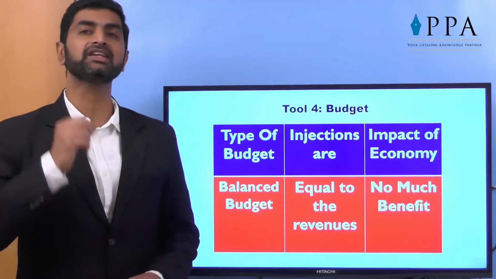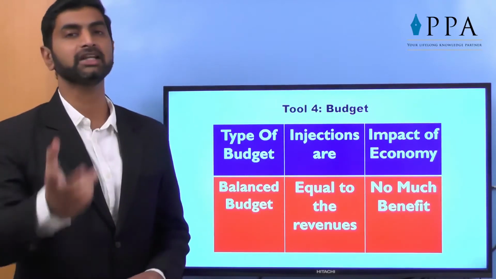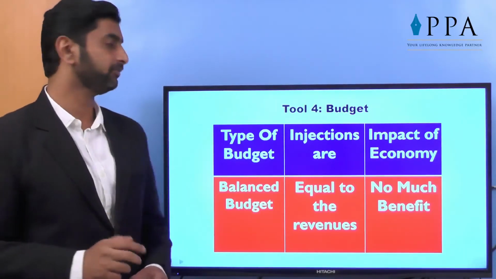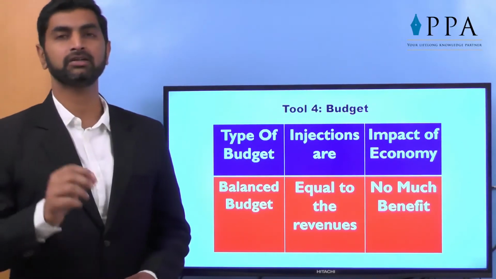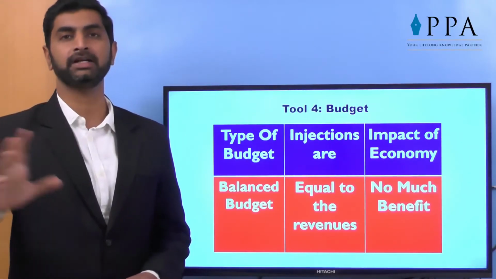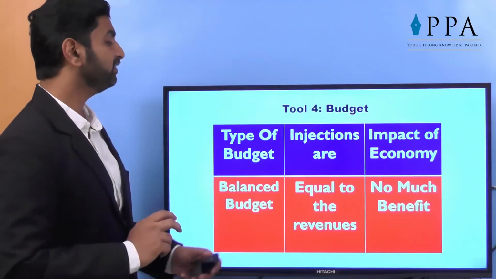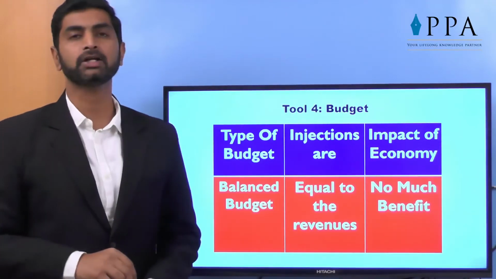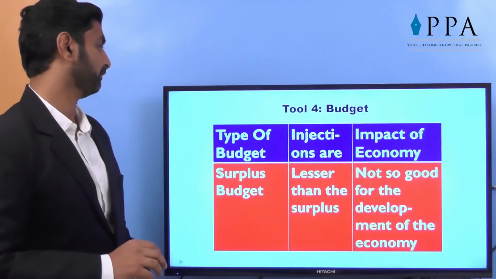Injections means the tools taken by or used by government, steps taken by government for the public benefit, are equal to the revenue. That we generally call public expenditure or government expenditure equal to the revenue. So, the impact on the economy is not much.